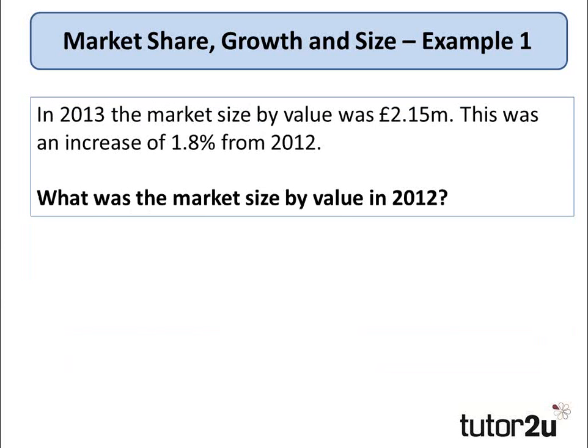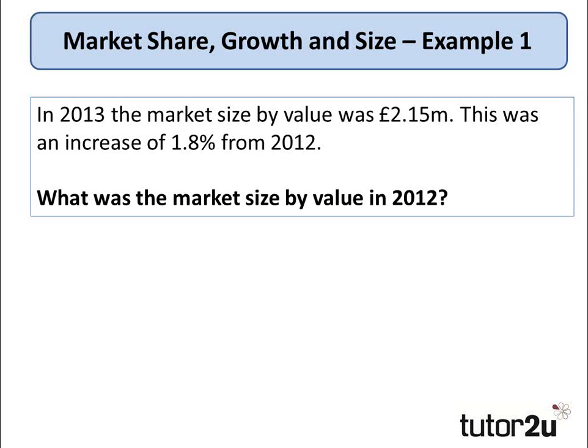I'm going to introduce a slightly more complex calculation now. I'm just going to develop the example a bit further to say that in 2013 the market size by value was 2.15 million. This was an increase of 1.8% from 2012. A common mistake that many students might make when calculating this is to simply find 1.8% of 2.15 million and then take that off the 2.15 million and assume that will be the market size in 2012.